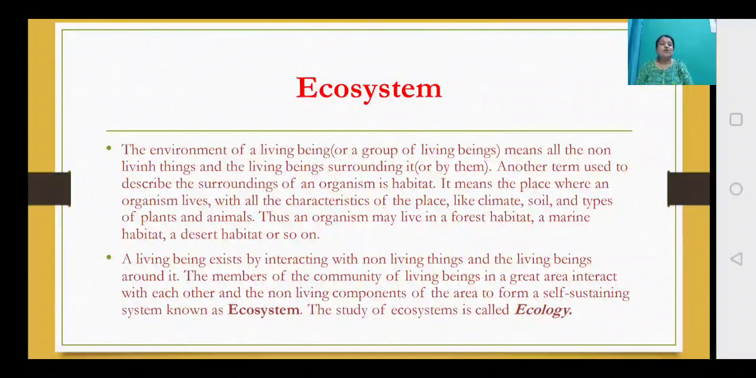So it consists of a family in which both the living as well as the non-living things exist around us. So the members of the community of living beings in a given area interact with each other and the non-living components of the area to form a self-sustaining system that is known as ecosystem. So once again, what is ecosystem? The interaction of living things with the non-living things, and the living things with each other. So this is all the interaction. So this is called the ecosystem.